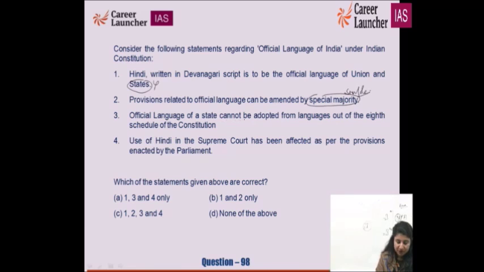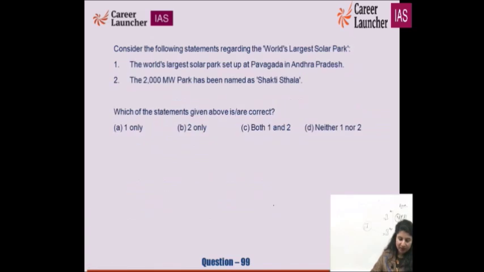Official language of a state cannot be adopted from languages outside the 8th schedule of the Constitution? We can do that. Use of Hindi in the Supreme Court has been effected as per the provisions enacted by the Parliament? No. So D for doctor is the option. None of the statements are correct. It is D. 98th, second last question.